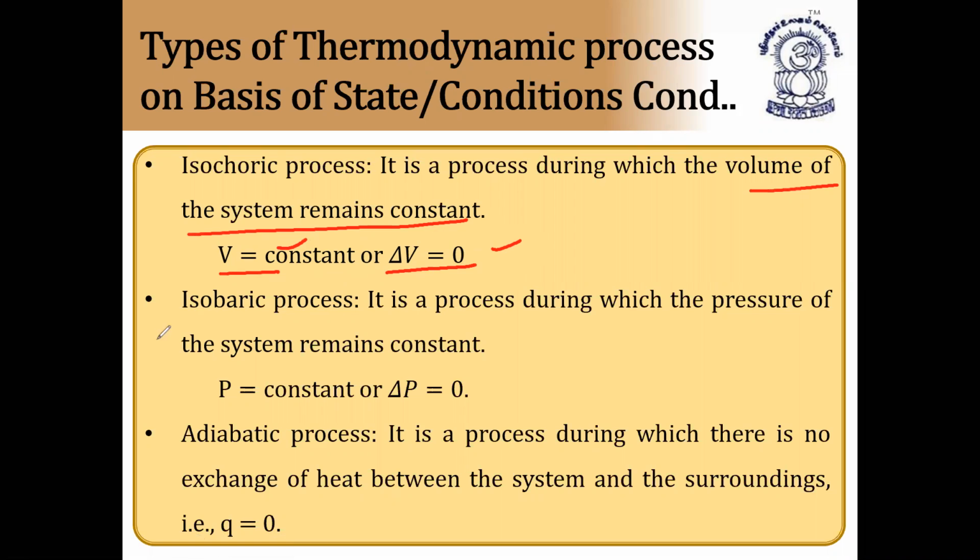Isobaric process. It is a process during which the pressure of the system remains constant. So delta P is equal to zero and P is equal to constant, where P is called pressure.